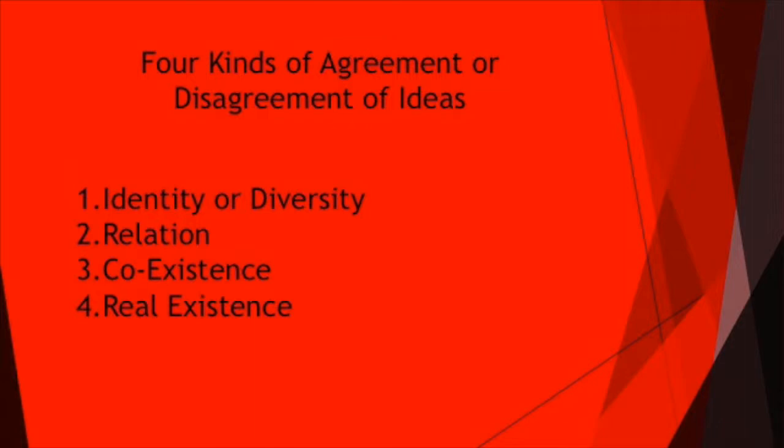Number 2, relation. The mind perceives relations between 2 ideas. This is how we acquire positive knowledge, by perceiving relations among them. Number 3, coexistence. Coexistence or non-coexistence in the same subject. Number 4, real existence. Existence of something actual that agrees with the idea. For example, that God exists.